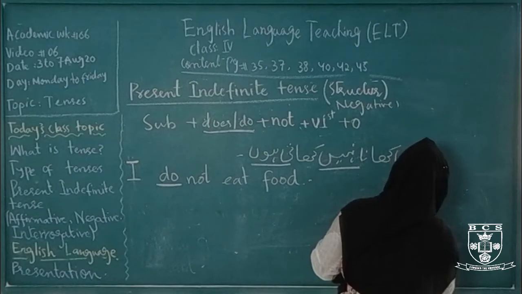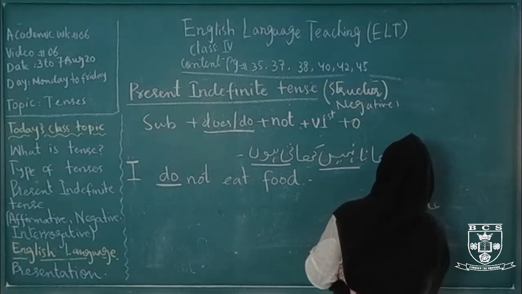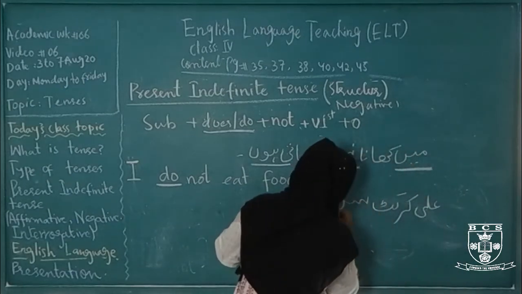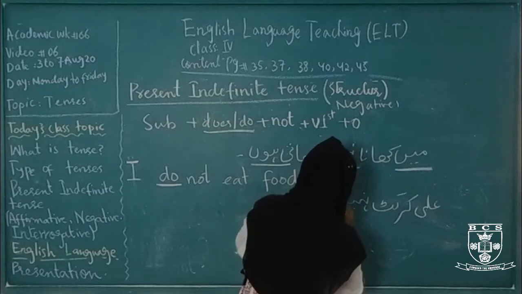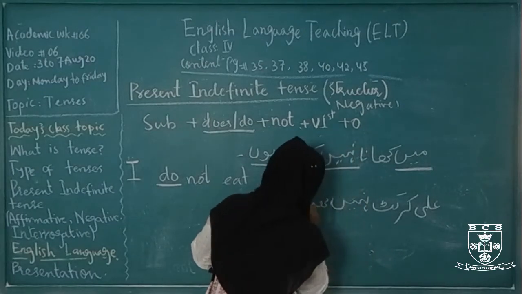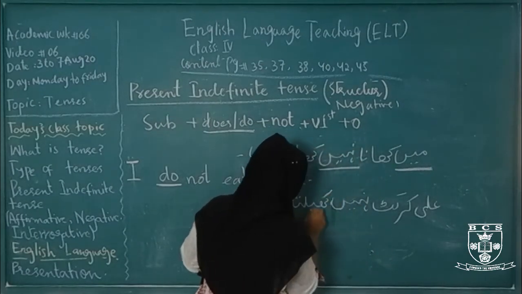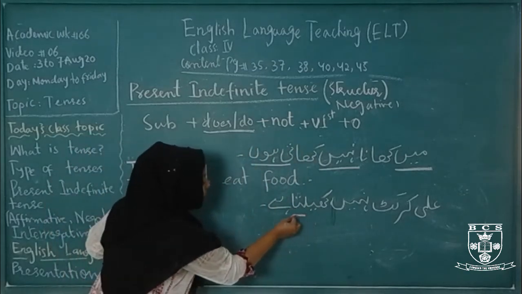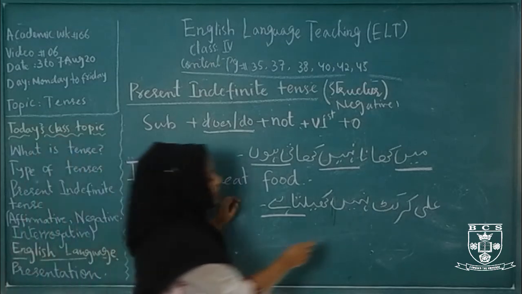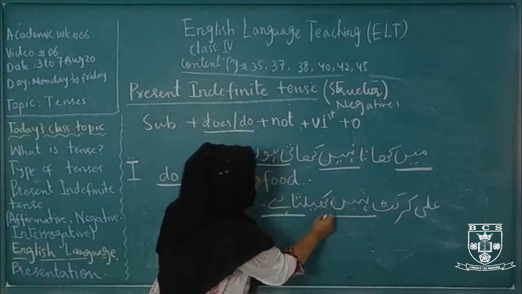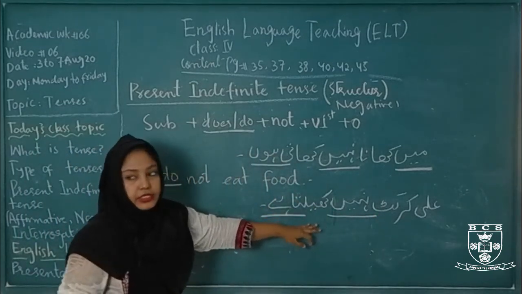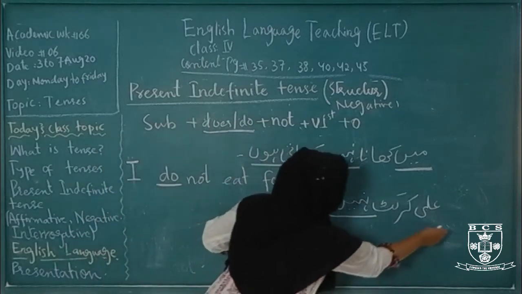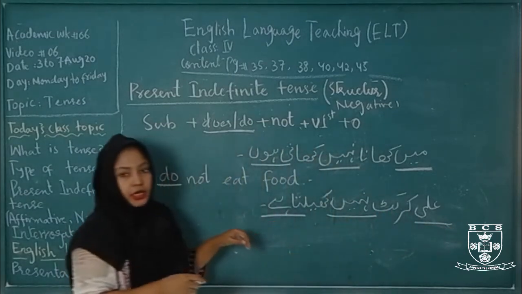Ali cricket nahi khelta hai. Ta hai means present indefinite tense, nahi means negative sentence, and Ali means third person singular.